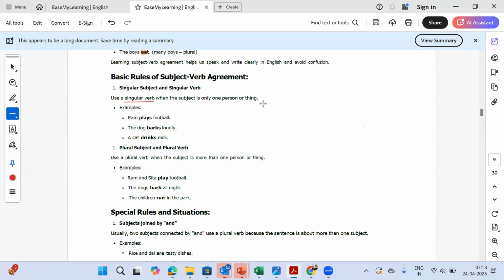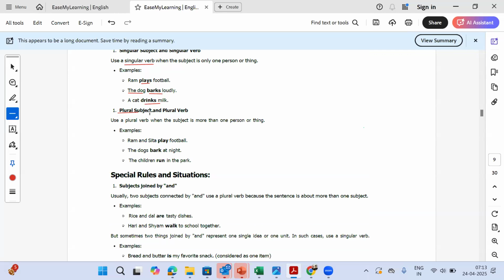For example, Ram plays football, ends with an S. The dog barks loudly. A cat drinks milk. So whenever we are talking about one person or one thing or one animal or one country, we end the verb with S, like plays, barks, drinks, because that is how it's spoken. So it won't be Ram play football, it will always be Ram plays football.